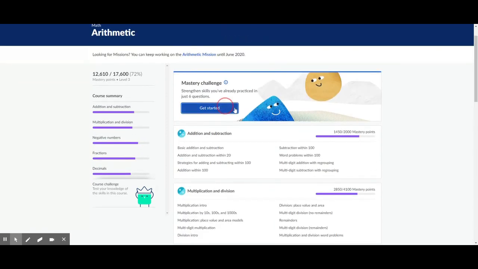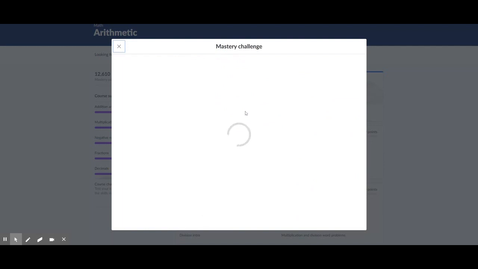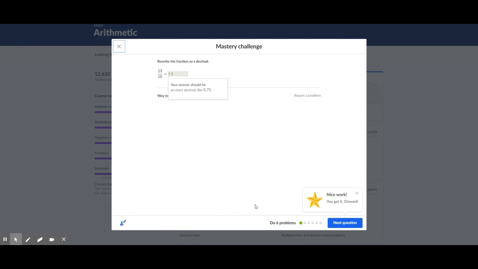So let's say you click on this mission. After you've done those initial questions, you're going to get this Mastery Challenge. You're going to have a few questions here. I'm going to try and answer it. Well, 13 over 10, that's 13 tenths, so that's 1.3, and I'm going to answer that correct. I've got 6 problems to do.